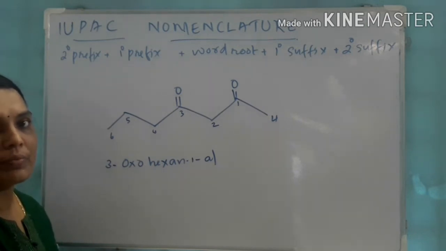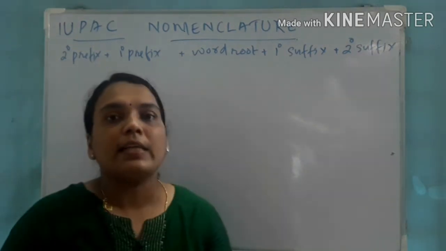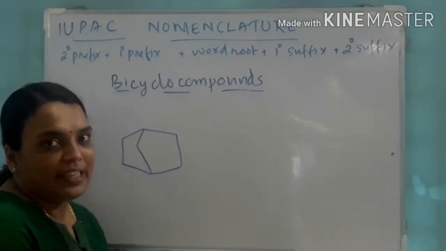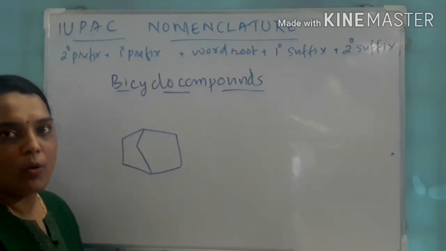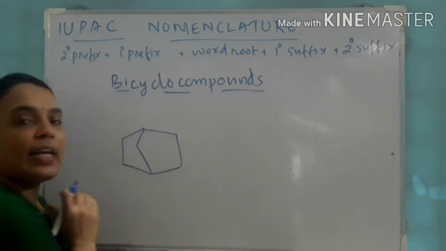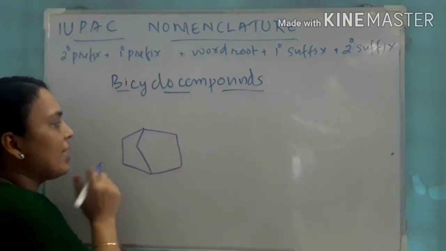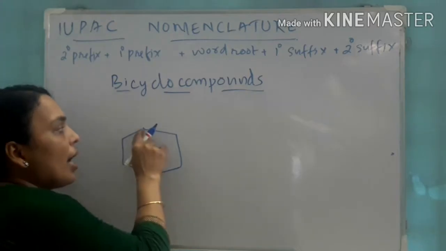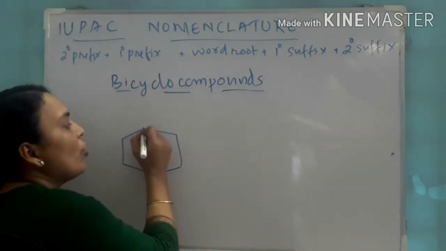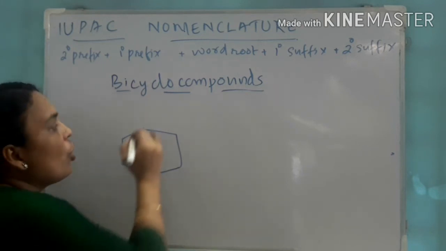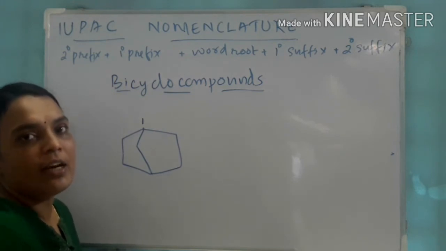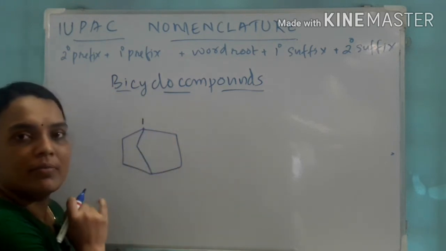Got it? Okay. Now let us see some naming of some bicyclo compounds. Listen here. This is called a bicyclo compound. In this compound, the carbon which is common to both the cyclic rings is called the bridge carbon. So this is called the bridge carbon. So let us start numbering from the bridge carbon. The bridge carbon should get the first number. Any one of the bridge carbons should get the first number.